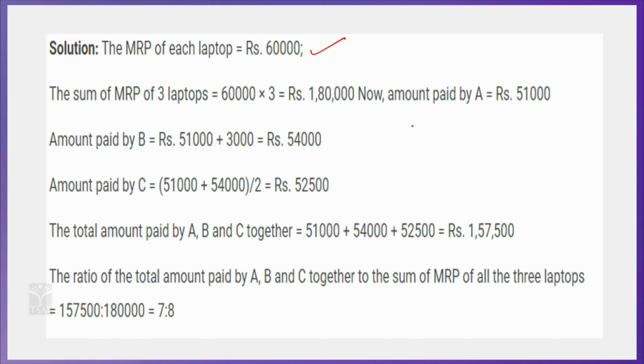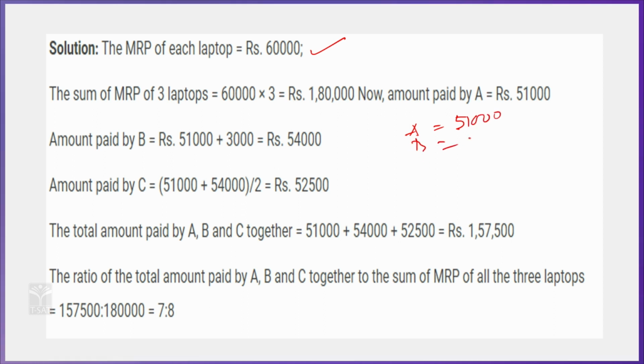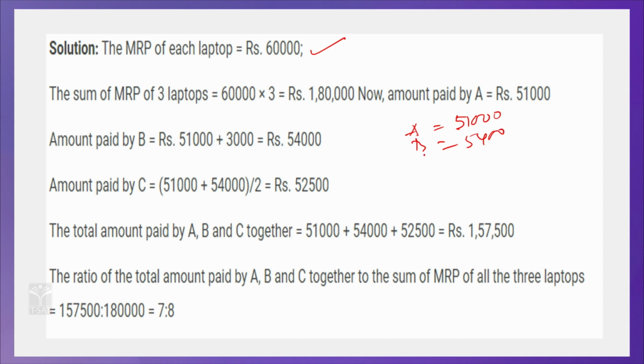A paid 51,000 and B paid 3,000 more, that is 54,000, and C paid the average of 51,000 plus 54,000 by 2, that is 1,05,000 by 2, simply 52,500. What is the question here? You have to find the ratio between the sum of the amounts paid by A, B, C and the total MRP of the 3 laptops.